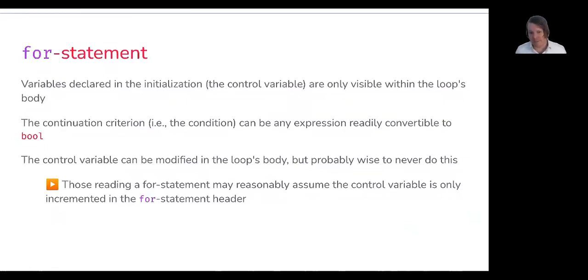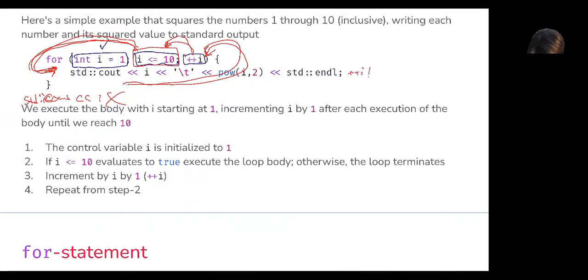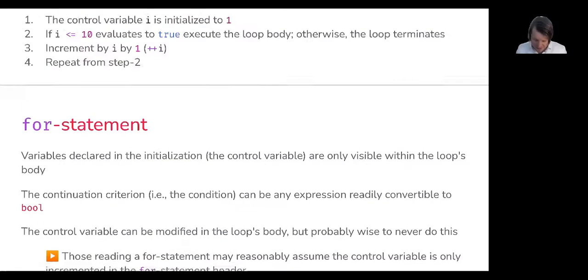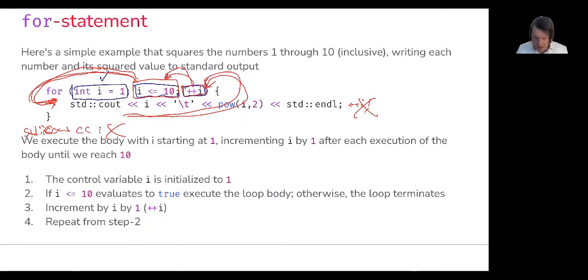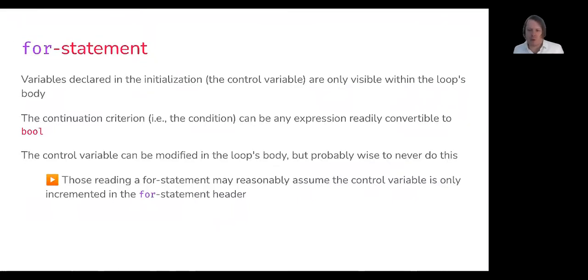The control variable can be modified in the loop's body. So you could do something like here, but don't do that either. Those reading a for statement may reasonably assume that the control variable is only incremented in the for statement header. And if you start doing increments throughout the body, especially if this block of code that's constituting the loop's body is relatively long, it may not be clear that we're incrementing i multiple times, because again, the header increment is guaranteed to always run. So if we were to add, say, increment i by 1 elsewhere in the code, it would then be incremented again before we hit the conditional.